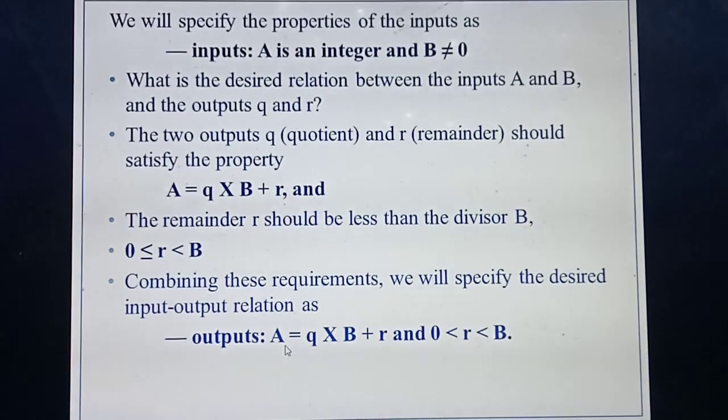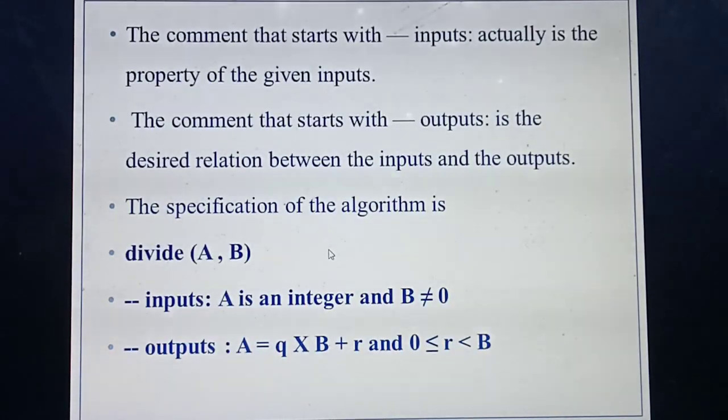You can write these two relations jointly. So what's the relation of output? Q into B plus R, as well as 0 less than or equal to R and R less than B. Understood, students? Already I said, if you are specifying any input, it always starts with which line, students? The command line. Then the output also starts with which one, students? This command line. The property of the input, the property of the output, as well as the input and output relation, always start with the command line.